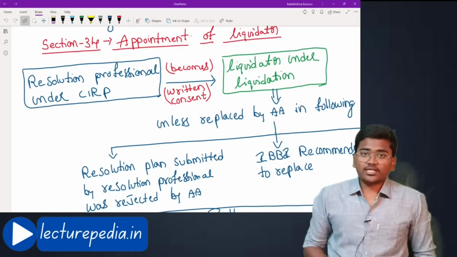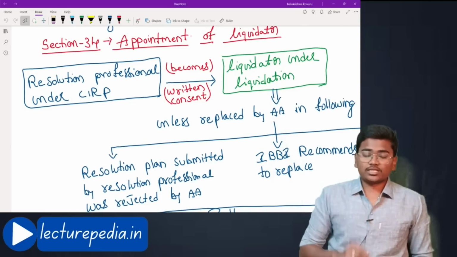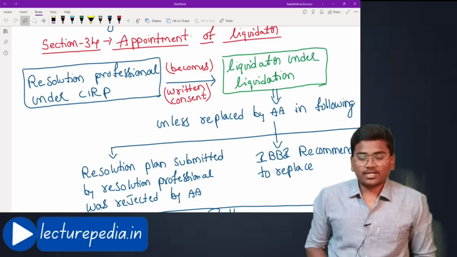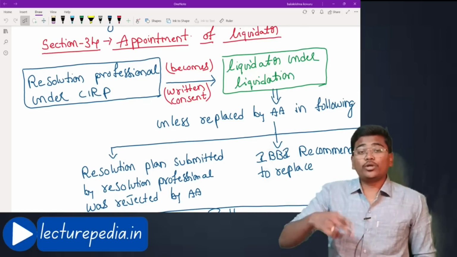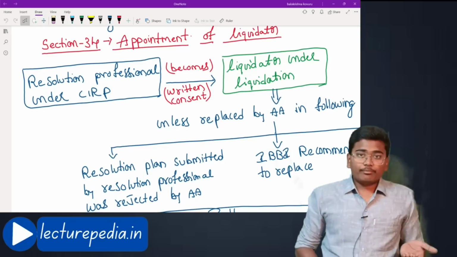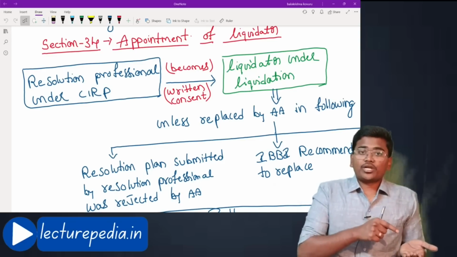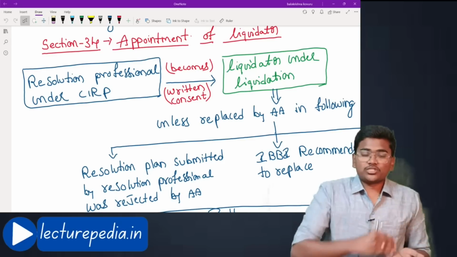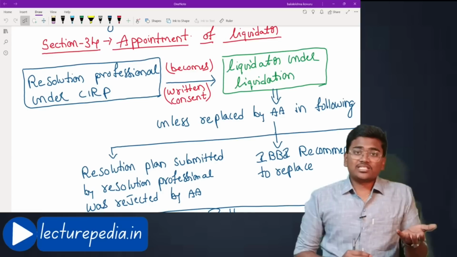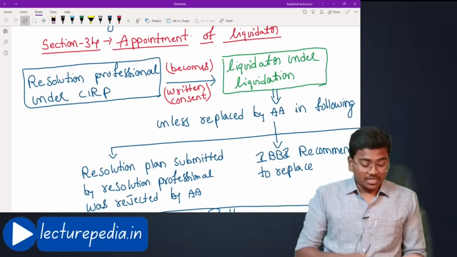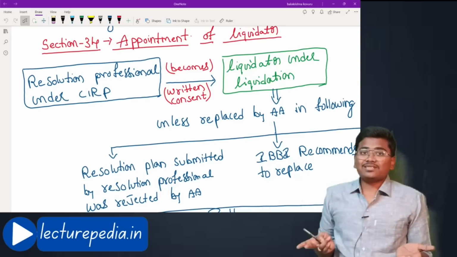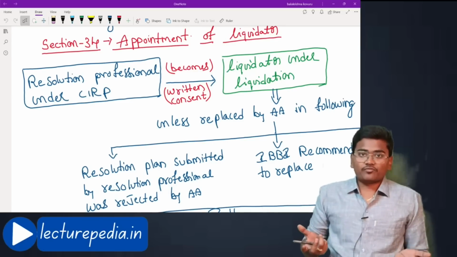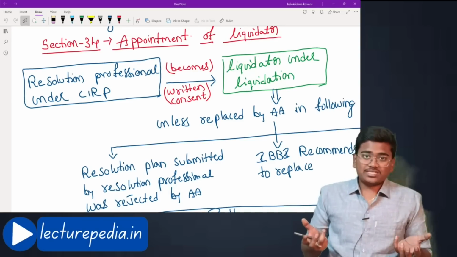Who will conduct the liquidation? There should be some person to conduct the liquidation. Liquidator will conduct the liquidation of the company. Now, liquidator should be appointed. Who will be appointed as a liquidator? In the company, during the corporate insolvency resolution process, a resolution professional was already appointed. Now, this resolution professional will himself act as the liquidator of the company. Okay, this will be the general case.